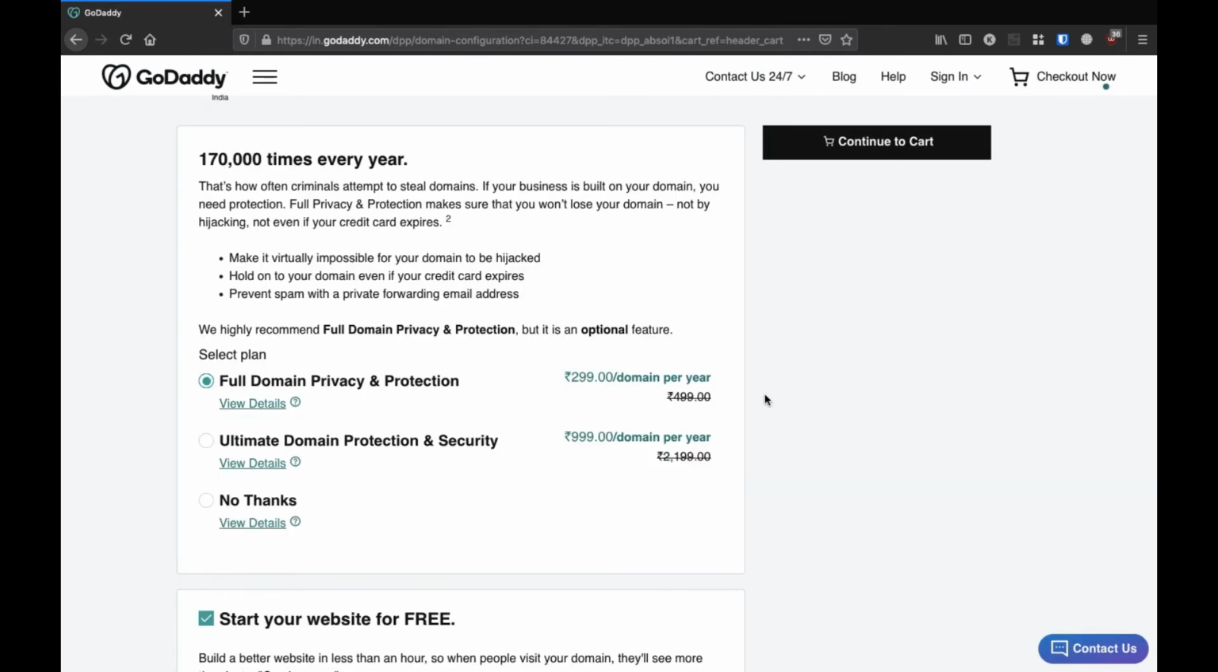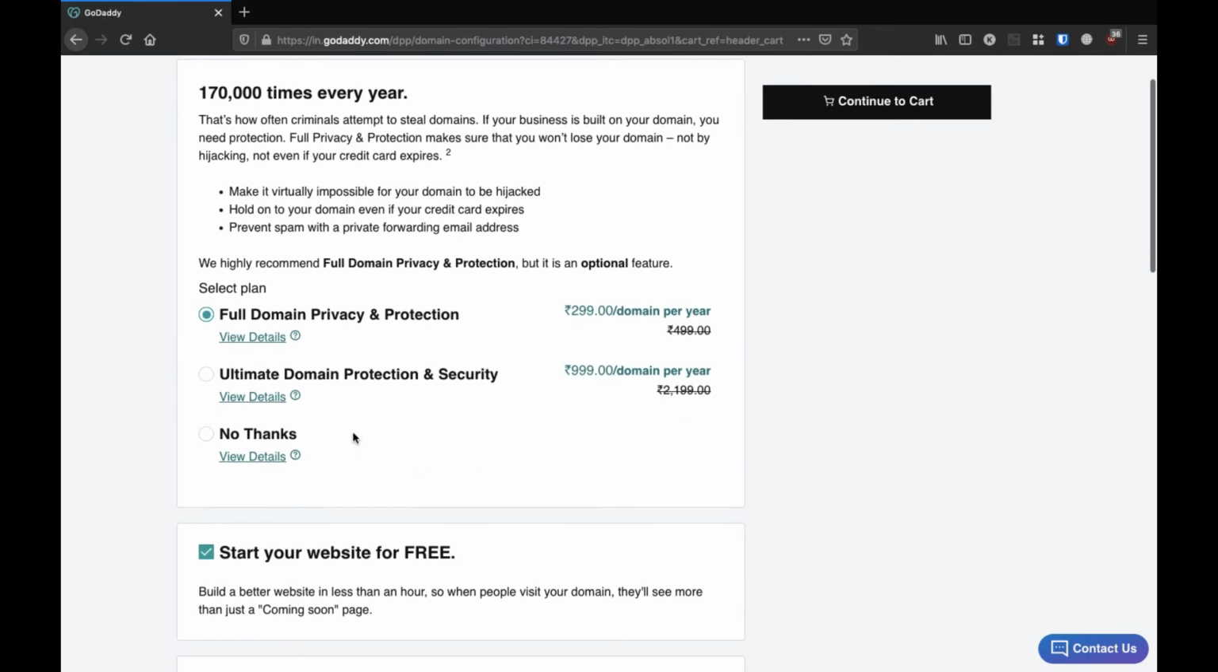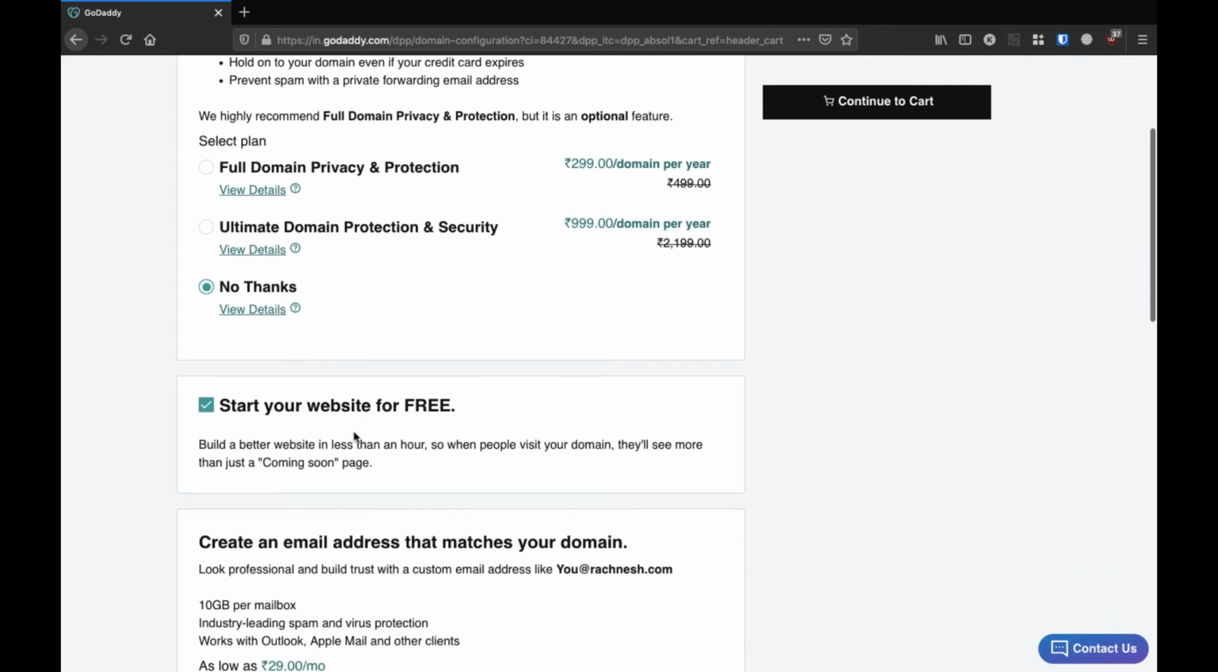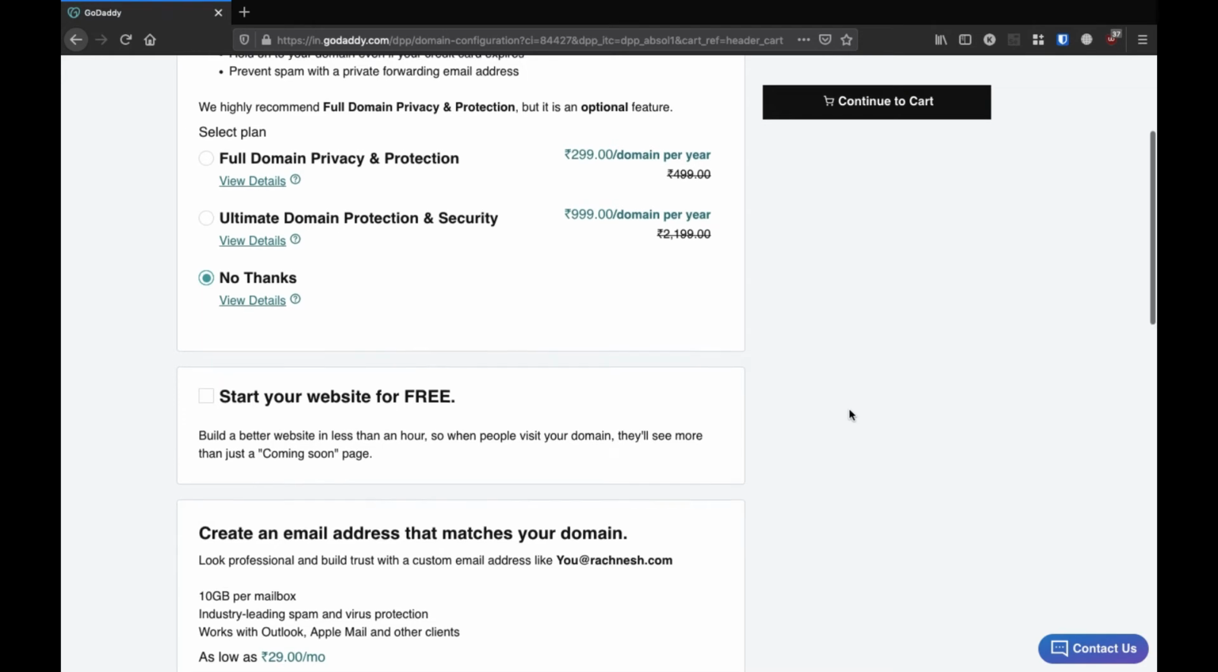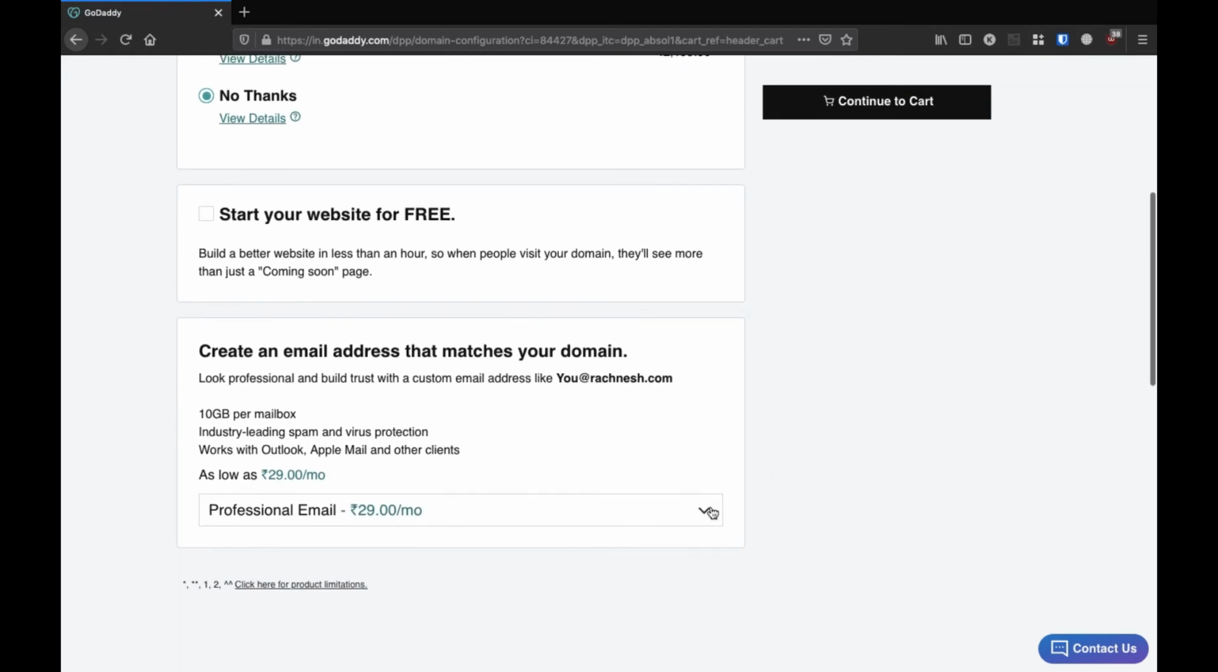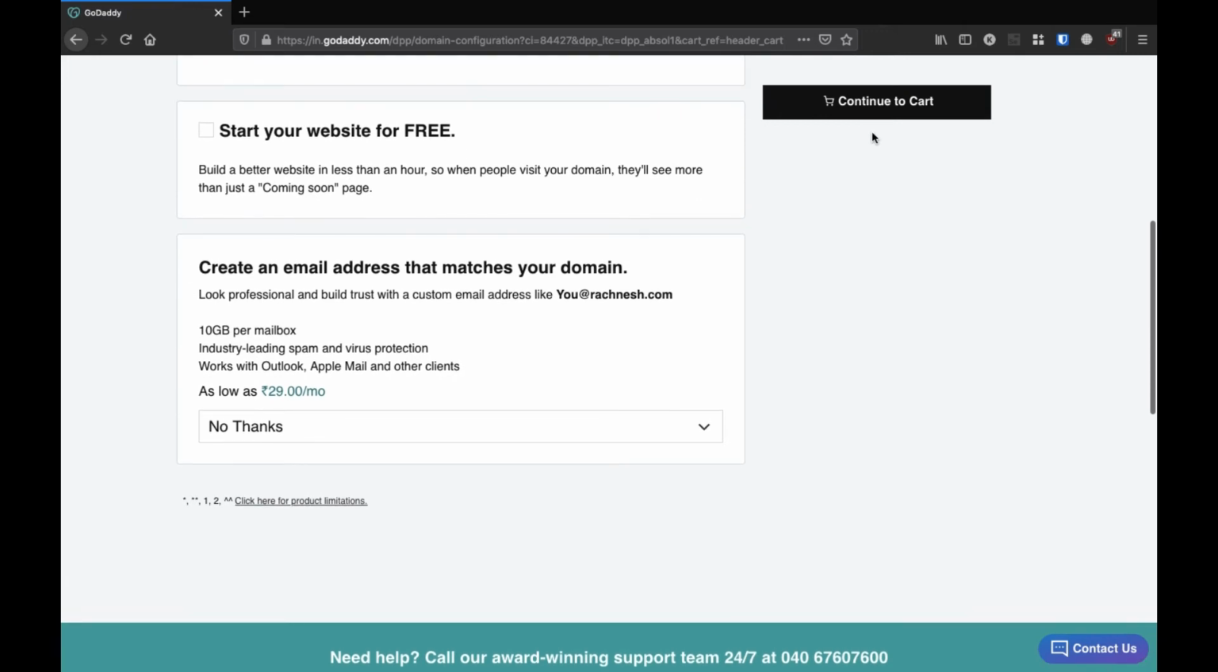So this is a different option which is given by GoDaddy. As we all know, nowadays hacking is all going on. For security and protection purposes, these are all the different offers which have been offered by GoDaddy. For now I'm just choosing no thanks. And then this is a free website builder option also given by GoDaddy. If you want, you can build your own website. I'm just unchecking it, and here I'm just choosing no thanks. And from here again I'll continue to cart.